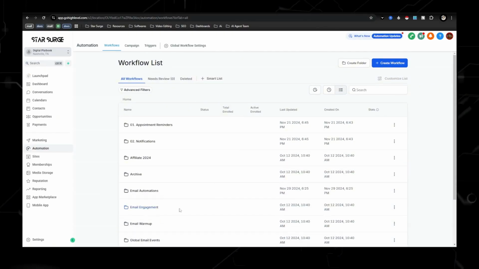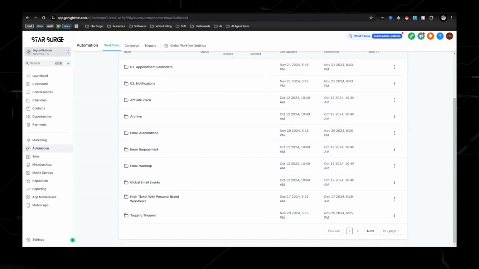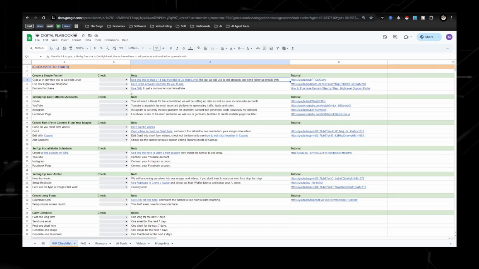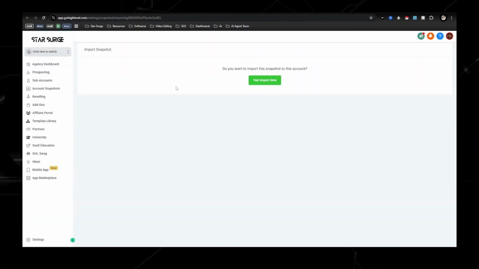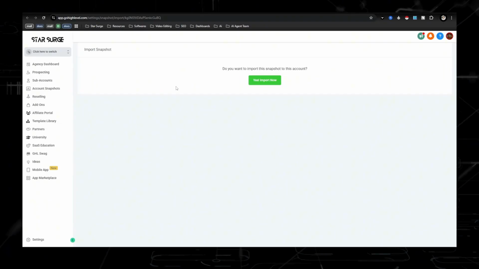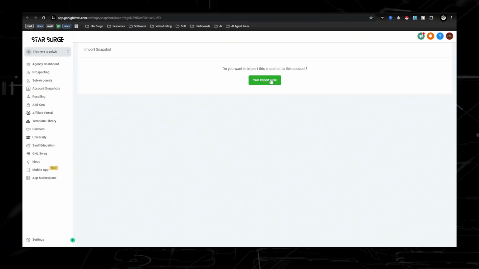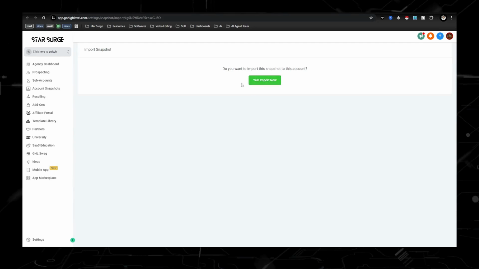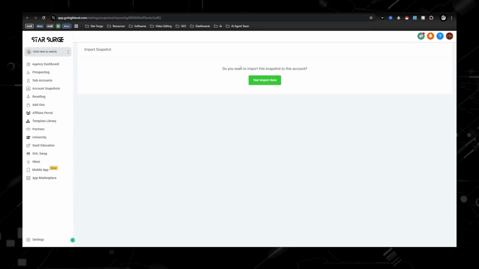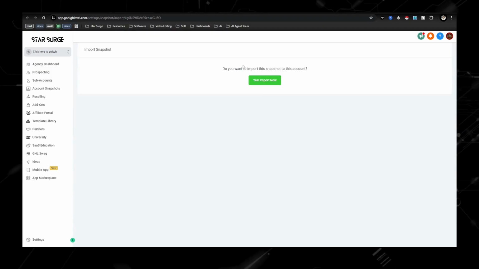And to get access to all of this stuff right here, actually, all you need to do is just follow the checklist like I said, and you'll be able to import a snapshot. What a snapshot is, it gives you all of my funnels, all of my custom values, everything that I'm using inside my own business, and you're able to just import it directly into yours, so you don't have to spend your time trying to figure out and putting everything together, building everything.